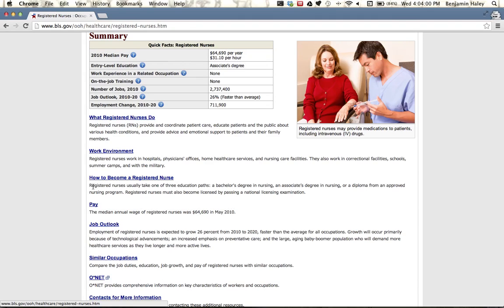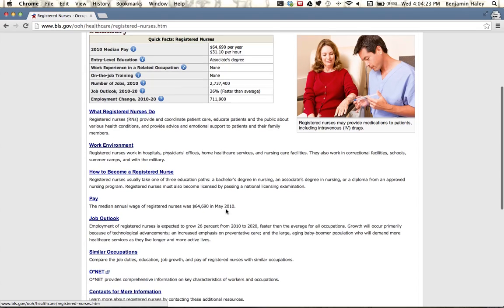So here they say registered nurses usually take one of 3 education paths: a bachelor's degree in nursing, an associate's degree in nursing, or a diploma from an approved nursing program. Registered nurses must also become licensed by passing a national licensing examination. Okay, so I'm going to have to go to school for a couple of years and pass an exam. That's really good to know.